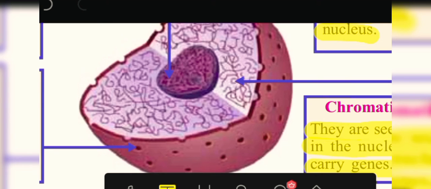It is the network in the nucleoplasm. You can see lots of lines, right? That is what is called chromatin reticulum. It is the network in the nucleoplasm and they carry genes. We know that genes are controlling the synthesis of proteins.